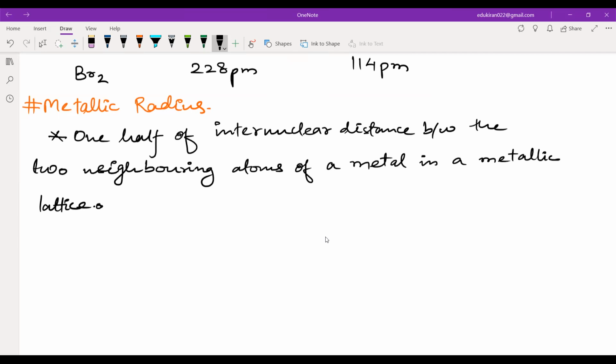Okay, in a metallic lattice means in solid state. So you will have, let us say this is a solid.